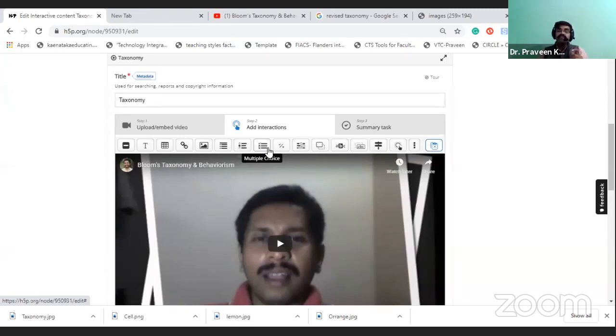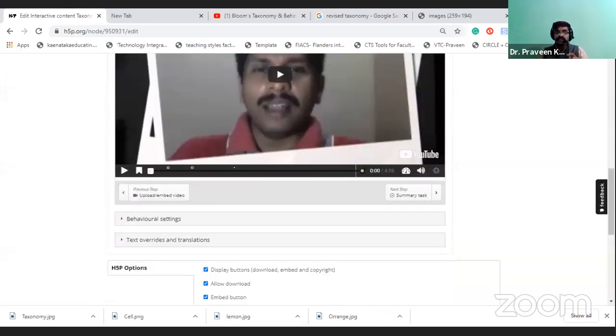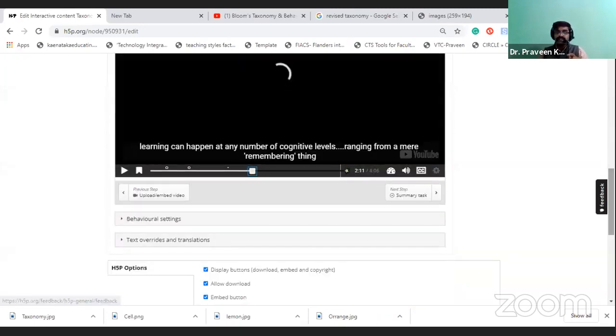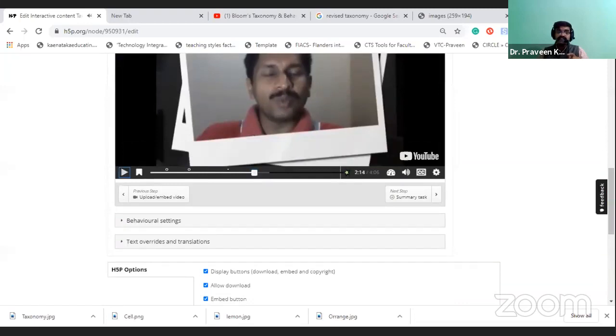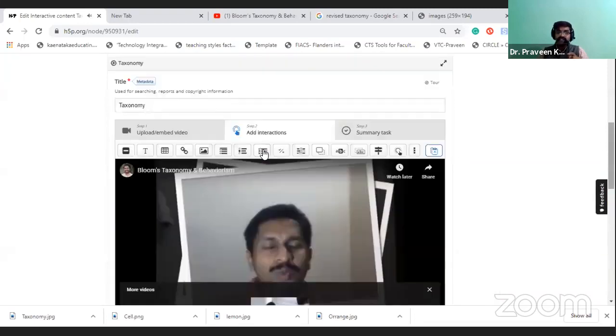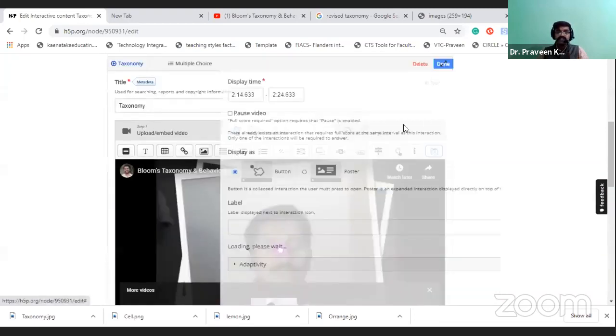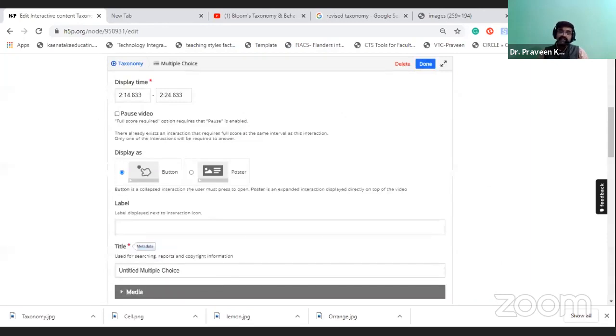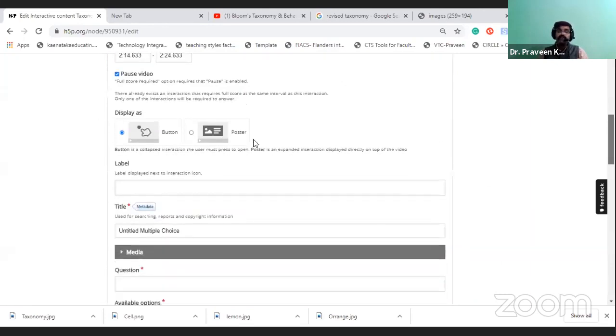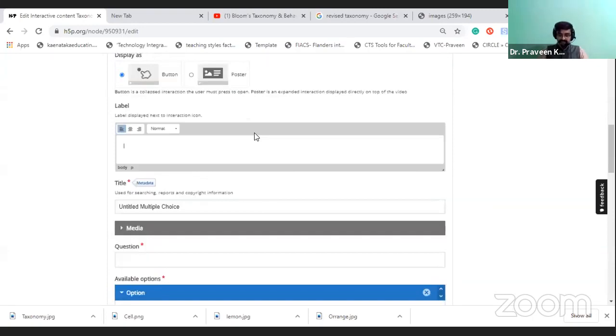After that, see here there is a multiple choice and a single choice set. We will add one more multiple choice question for your better understanding. So here I want to add a multiple choice question. I will select the multiple choice question. When it is clicked, a new window will open. Here you can write: choose the correct answer.